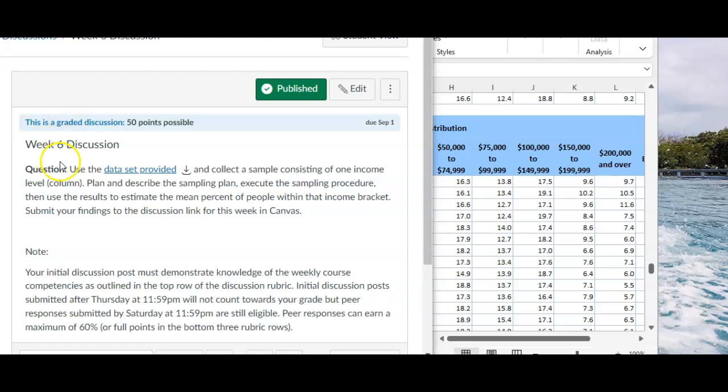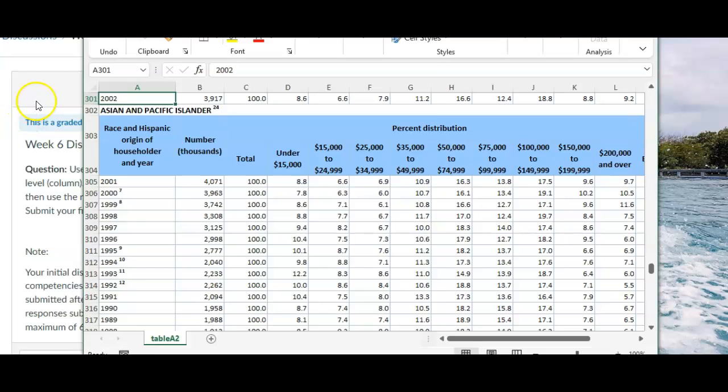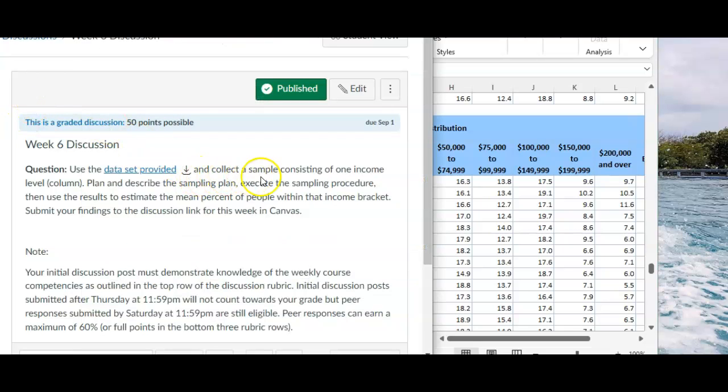I'm going to read it. Use the data set provided, and we'll look at that in a minute. That's right here. Use the data set provided and collect a sample consisting of one income level. Plan and describe the sampling plan. Execute the sampling procedure, then use the results to estimate the mean percent of people within that income bracket. Submit your findings to the discussion link for this week in Canvas.